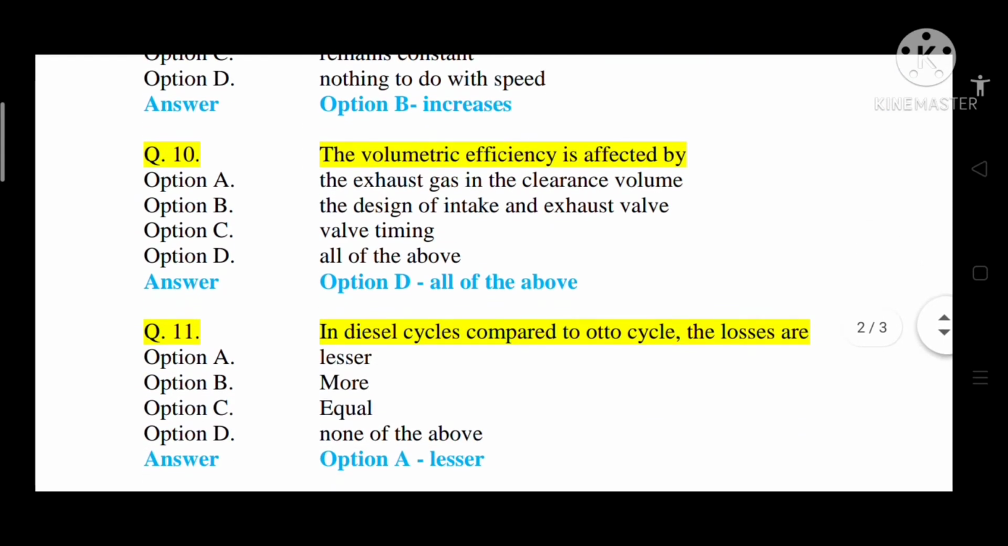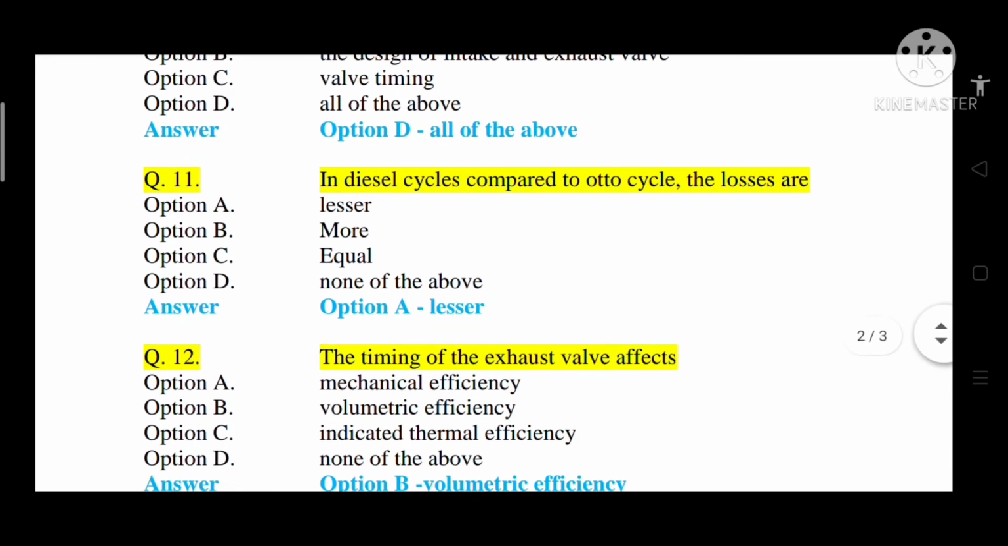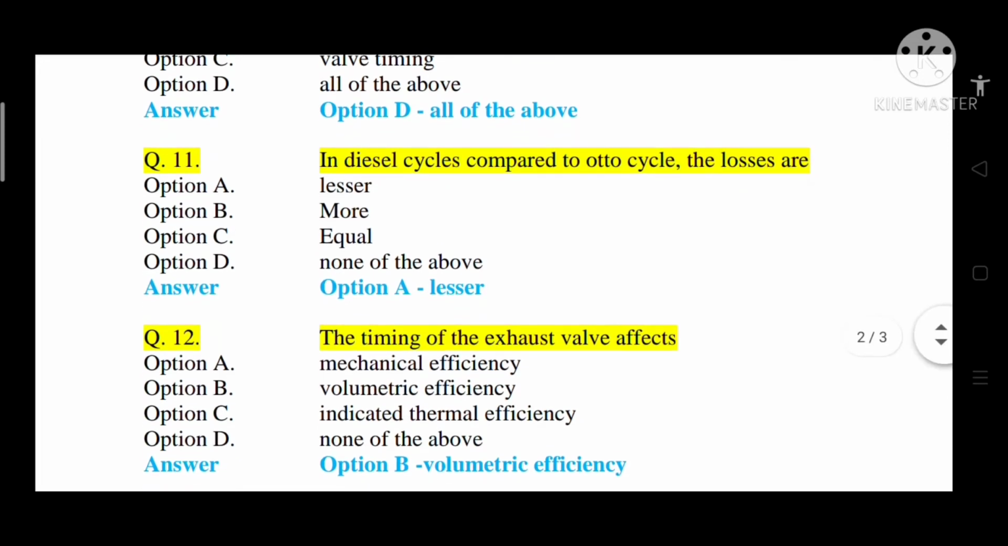Question number 10, the volumetric efficiency is affected by option A, the exhaust gas in the clearance volume, option B, the design of intake and exhaust valve, option C, valve timing, option D, all of the above. So correct answer is all of the above. Question number 11, in diesel cycles compared to Otto cycle, the losses are option A, lesser, option B, more, option C, equal, option D, none of the above. So correct answer is option A, that is lesser.